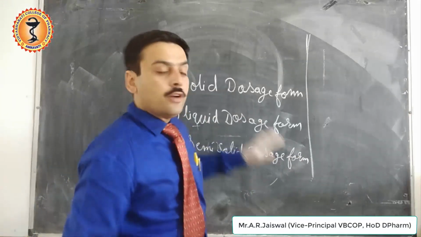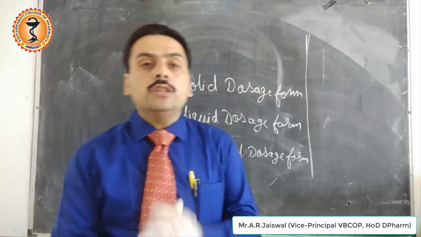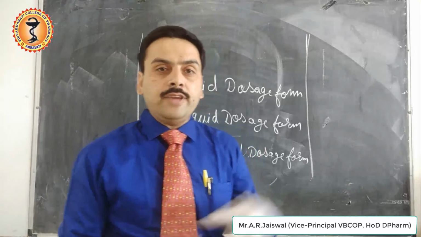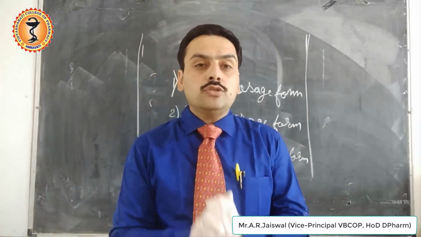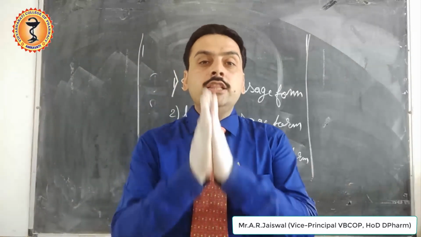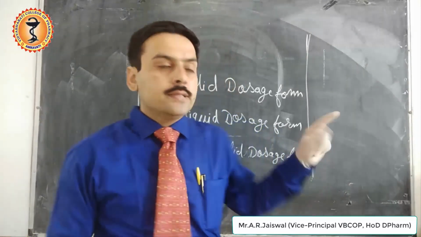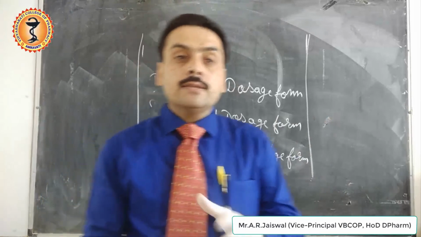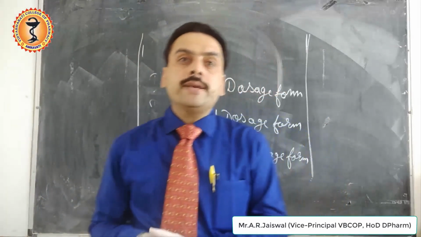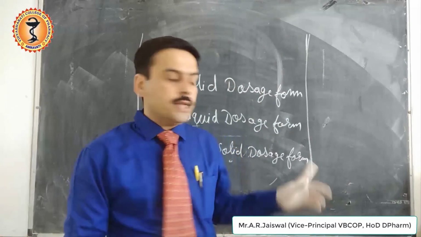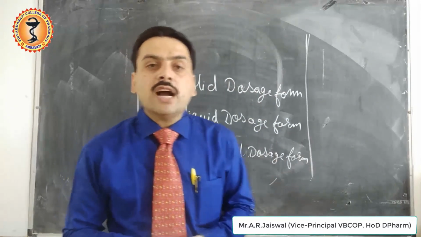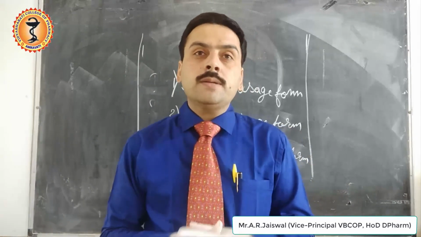These three dosage forms are basically classified on the basis of their physical state. Solid dosage forms are the dosage forms which are present in the solid physical state. The second type, liquid dosage forms, exist in the liquid physical state. And the third type, semi-solid dosage forms, are present in the form of semi-solids.